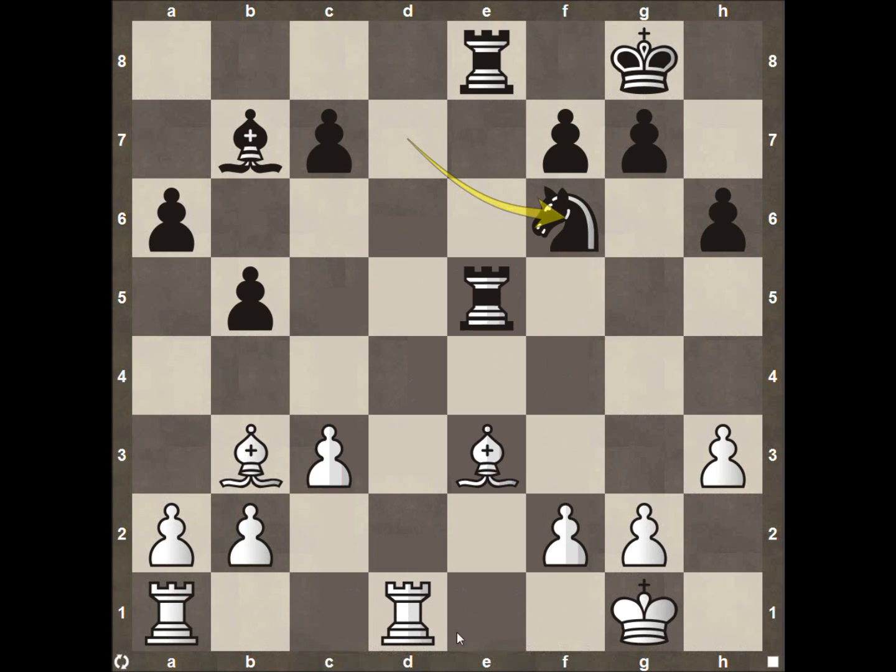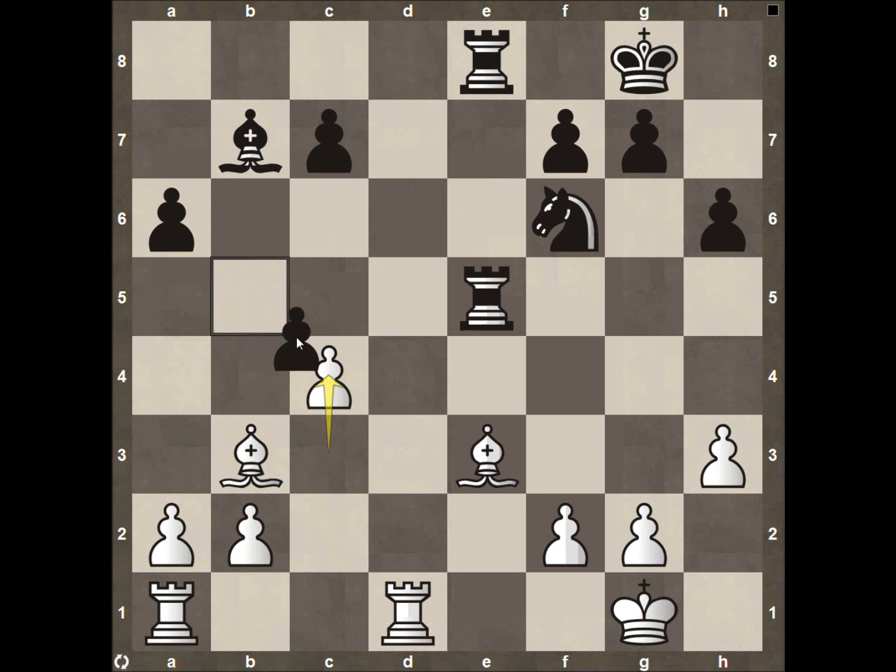Now the knight's going to swing over here to f6, and then we have pawn pushing forward to c4. And white's really looking to find a weakness in this pawn chain over here from black. Black does not want to take back here with his pawn because the bishop can take. Now there's going to be these two stranded pawns. They don't have any pawns connected to them, so it's going to be very hard for black to hold on to both of these pawns the rest of the game.